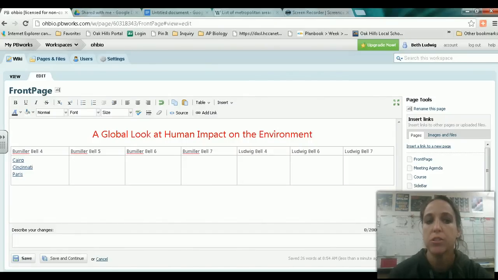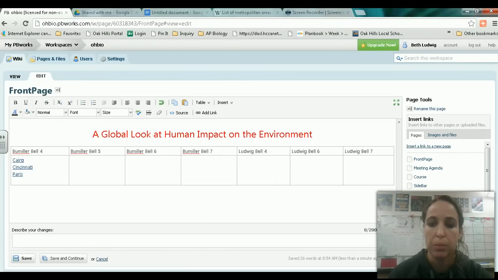Hi, so I'm going to provide you some directions on how to produce your Wiki page that you need to make for the city that you and your partner have chosen. We are going to use PBWorks as our website. Some of you may have used different Wiki page makers before, but we're going to use PBWorks. So the web address will be provided to you on your sheet.